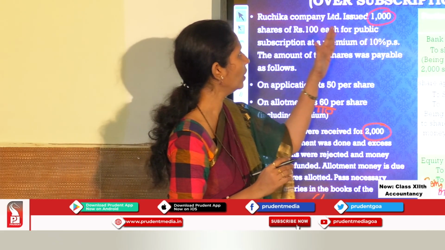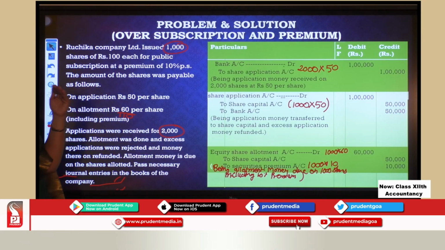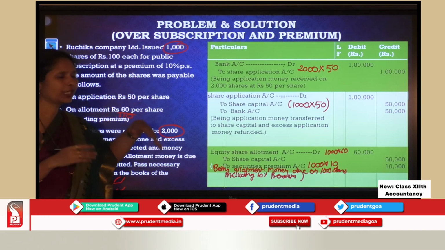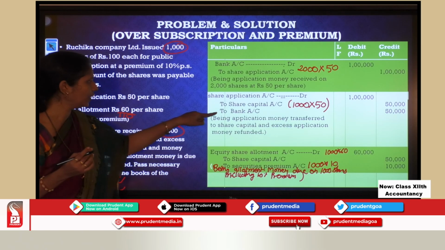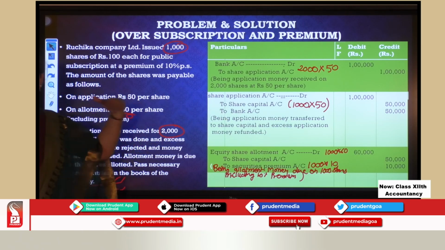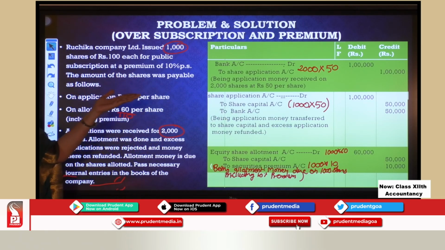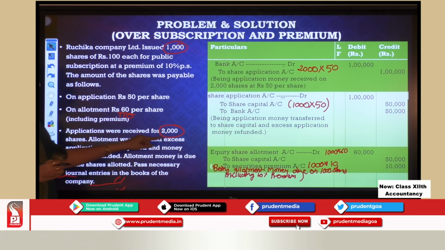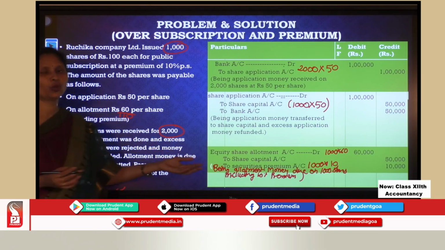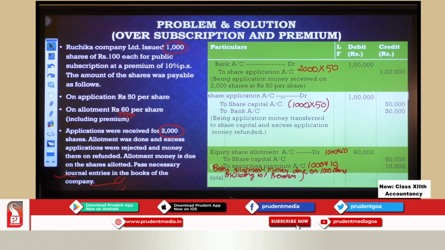We have studied oversubscription. What is to be done when the issue is oversubscribed? We have to return the money back. Over here, you can see, to bank. We have to return the money back on the excess applications. Second thing, we have studied premium. Where was the premium included? Premium was included in the allotment stage. So when allotment money becomes due and you are transferring it to the share capital, you have to bifurcate.